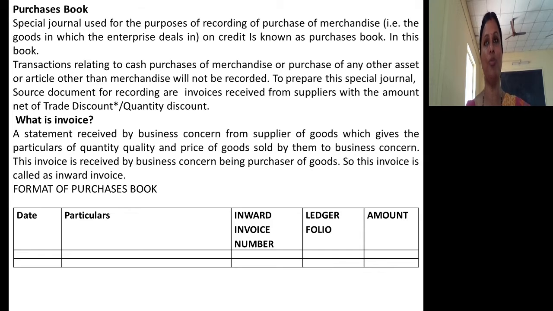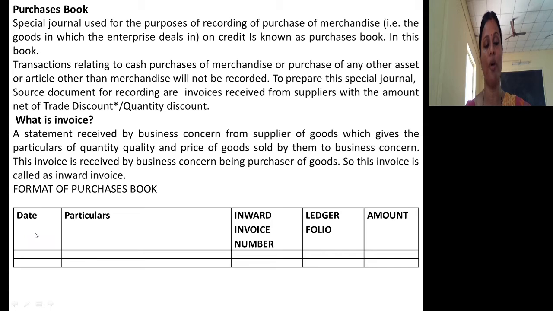While preparing the purchases book, you need a document called an invoice. So what is an invoice? It's a statement issued by the supplier of goods from whom you purchase goods on credit basis. In that statement, there are certain details relating to the quantity of goods you purchase, the quality of goods, and the price of goods sold by them to the business concern. Try to understand, a statement that you receive at the time of purchasing goods on credit basis which specifies quantity, quality and price of goods that you purchase indicates an invoice. As you, the business concern, are receiving this invoice, it is called an inward invoice.